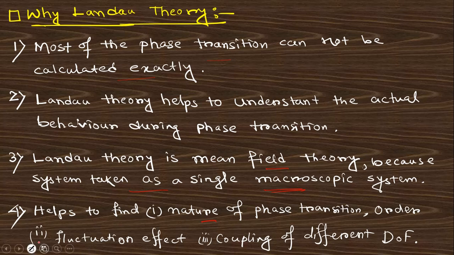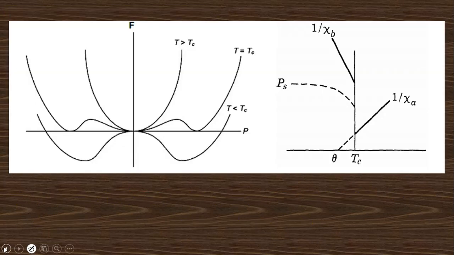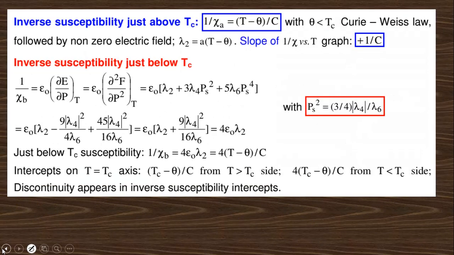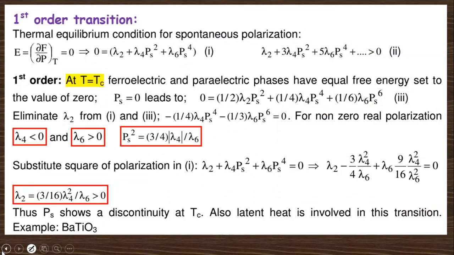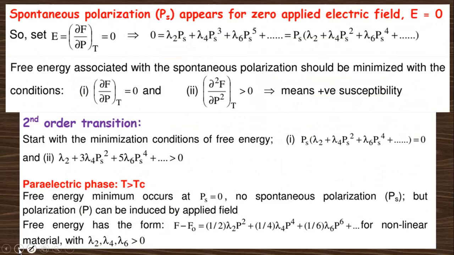And for ferroelectric material, the phase transition can be first order or second order depending on the material, right? So this will be the corresponding graph. Just go through this PDF copy.